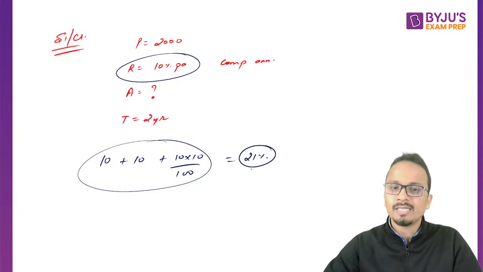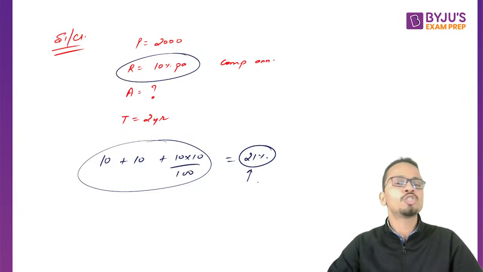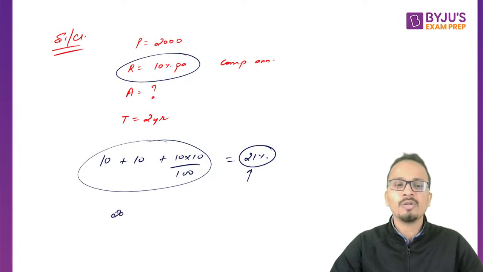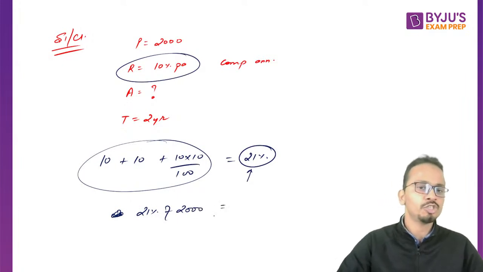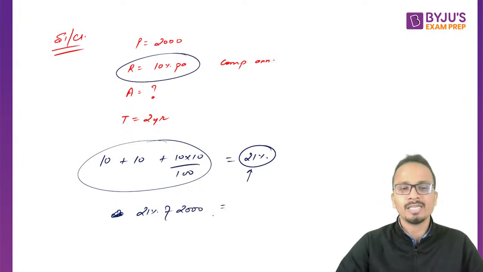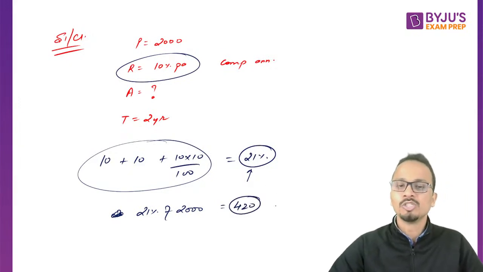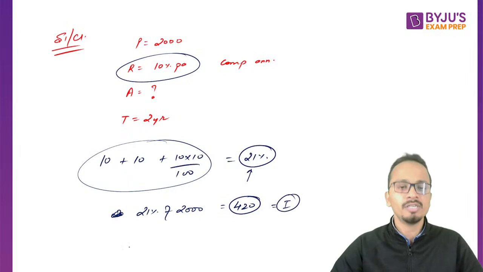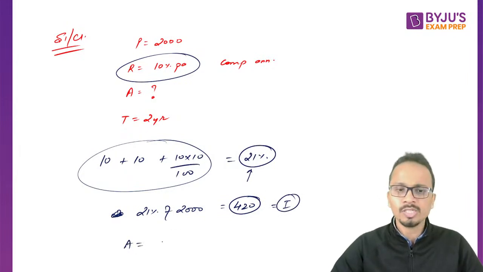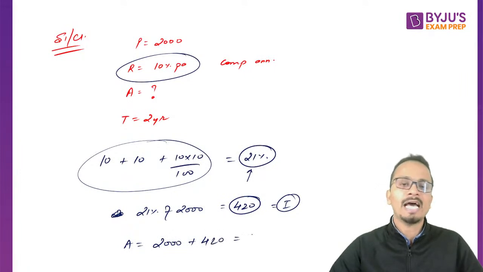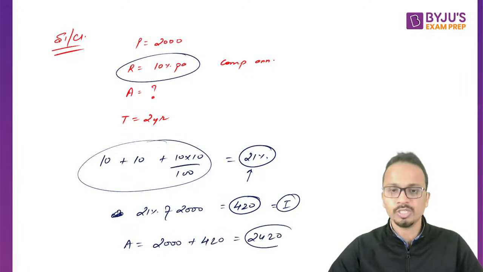So the net interest rate is 21%. So just calculate 21 percent of 2000. All right, 21 percent of 2000, you can calculate it. So what will be this value? This will be 420. So this is the interest that you have earned. So the amount at the end of 2 years will be principal plus the interest, and the answer will be 2420.